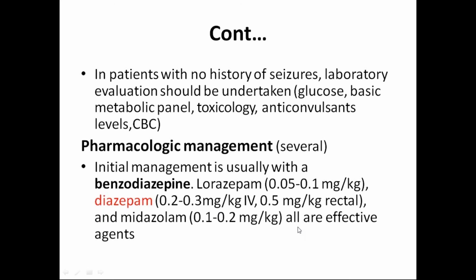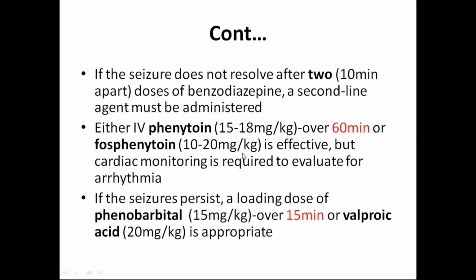To immediately control that status epilepticus. If seizure does not resolve after 2 doses of benzodiazepine, a second line agent should be given. These 2 doses also should be given within a span of 3 to 5 minutes. If it is still not getting controlled, second line drug IV phenytoin loading should be given over usually 15 to